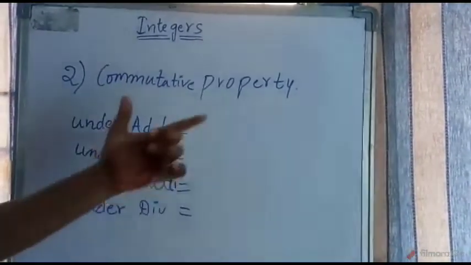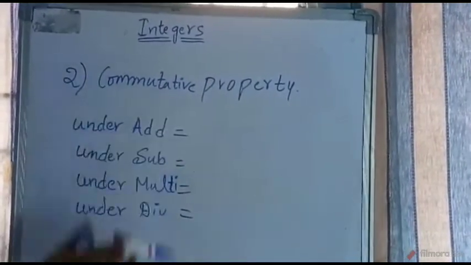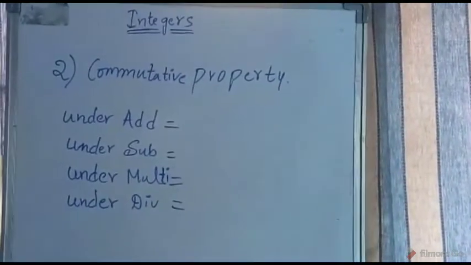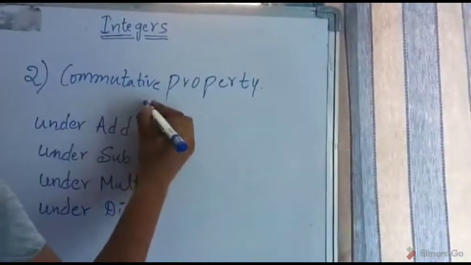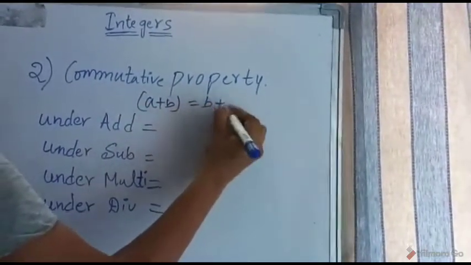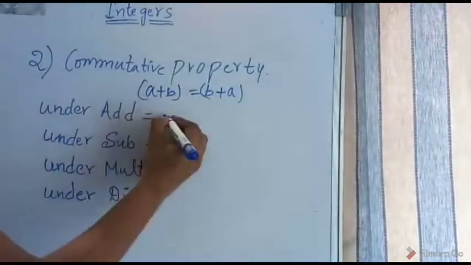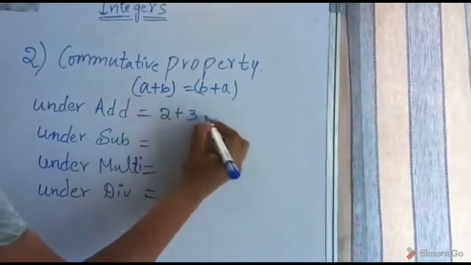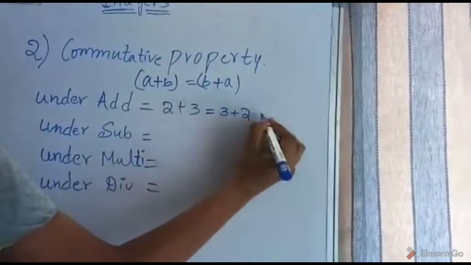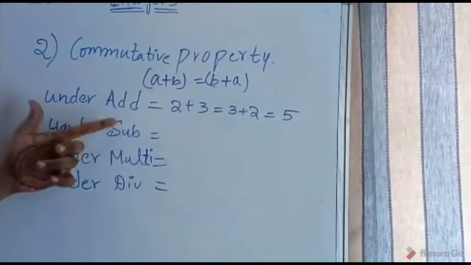Commutative property. So this is the second property. What is this property? This property is checked under addition, under subtraction, under multiplication, under division. Let us check what this property is. In addition, let's take the formula a plus b equal to b plus a. This is the formula under addition. So let's check. 2 plus 3 equal to 3 plus 2. The result obtained is 5. So this property is applicable under addition.